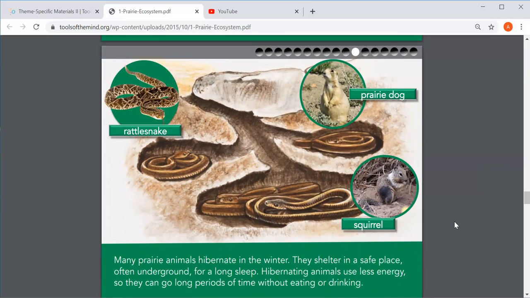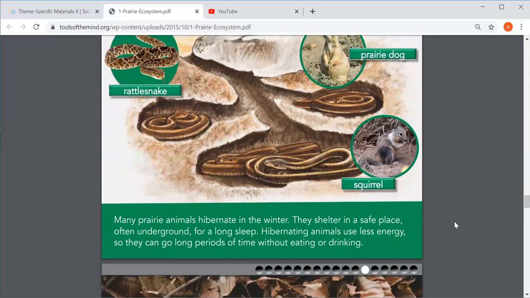Many prairie animals hibernate in the winter. They shelter in a safe place, often underground, for a long sleep. Hibernating animals use less energy so they can go long periods of time without eating or drinking. So these animals go underground and they stay sleeping for the entire winter. And then they come back out when the winter is over.